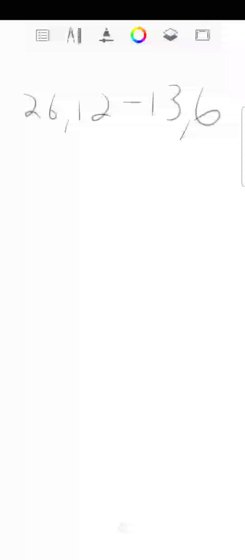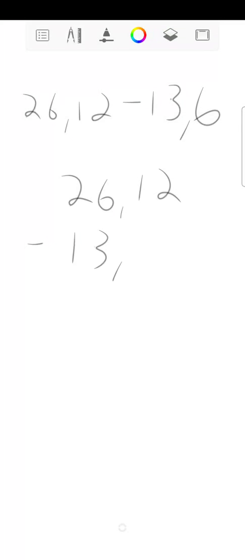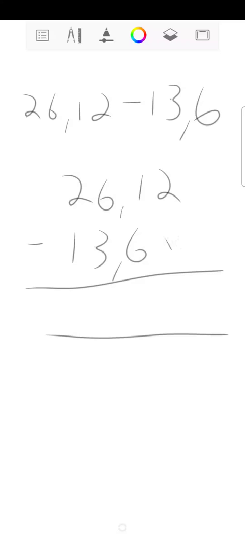I'm going to say over here 26 comma 1 2 minus 13 comma 6. So I've got here now 26 comma 1 2 minus 13 comma 6. As you can see again, I have no number over here. So what do I do? I can add a 0 over there. Why? Because I've got an infinite amount of zeros.